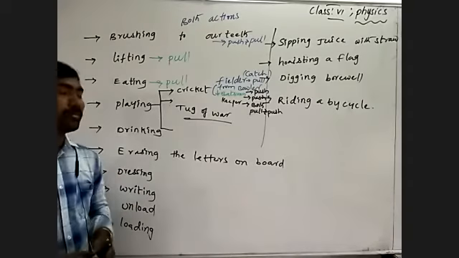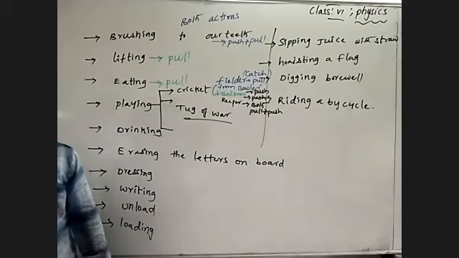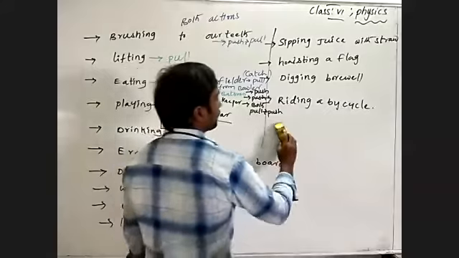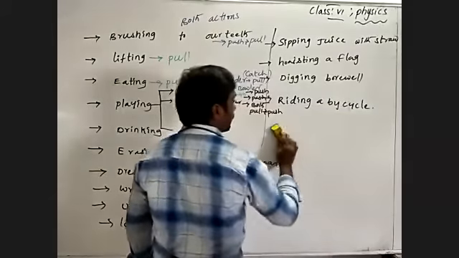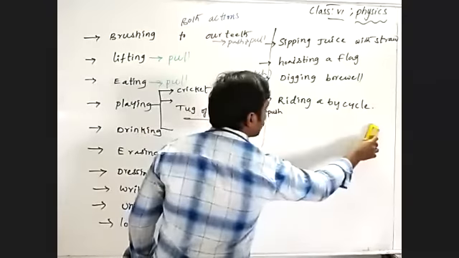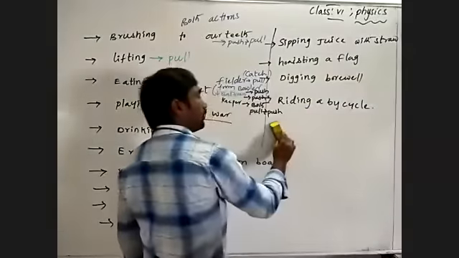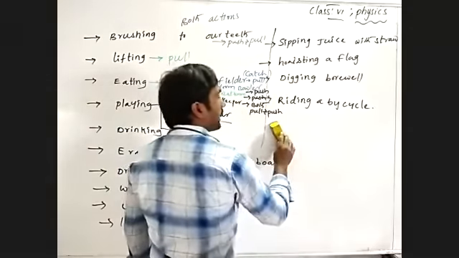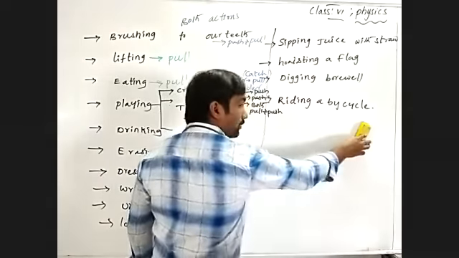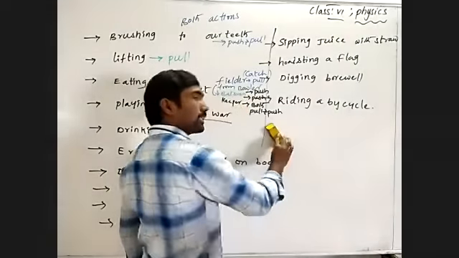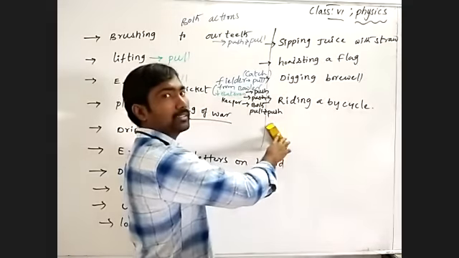Erasing the letters on the board. See how I'm erasing? Once I'm moving toward the right side, once I'm moving to the left side. In one direction the duster is moving away from us, and in the other direction the duster comes closer to me. Is it or not?